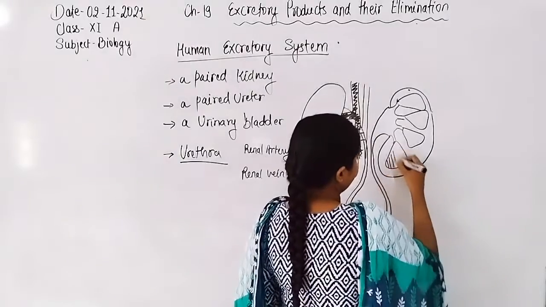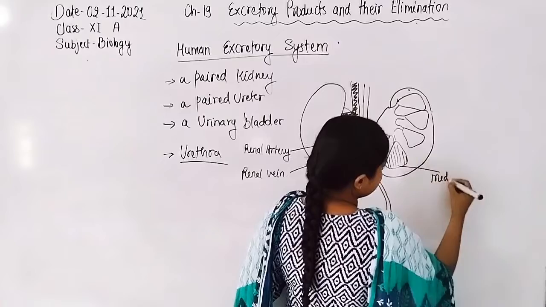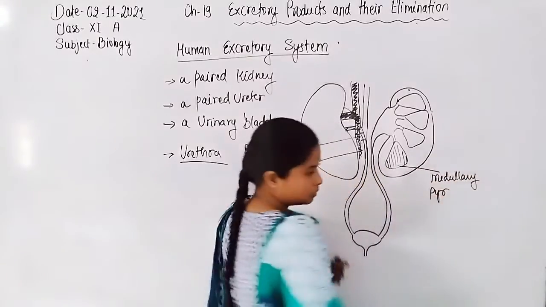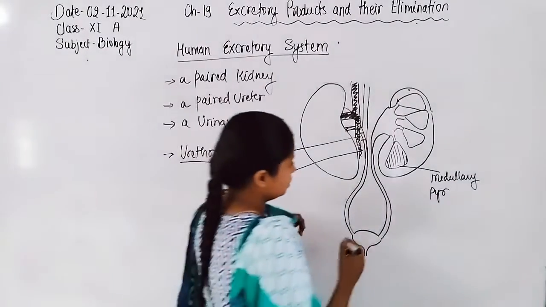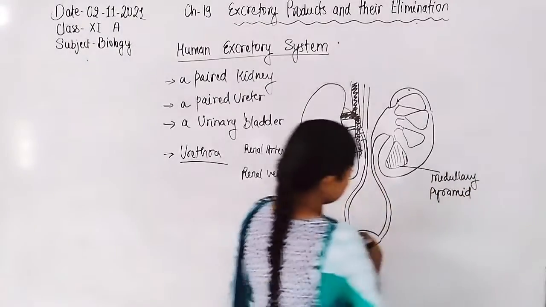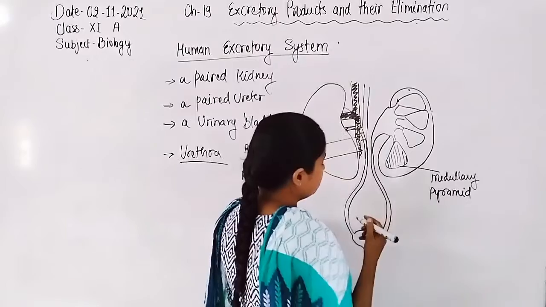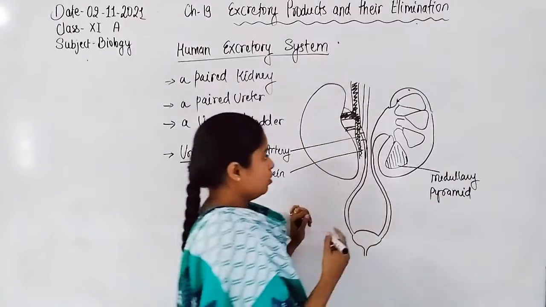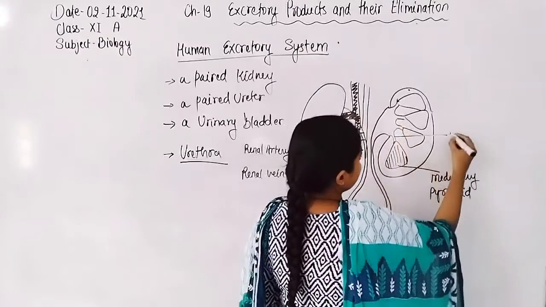The medullary pyramids have the nephrons, and the medullary pyramids collect the nephrons and open into the calyx.